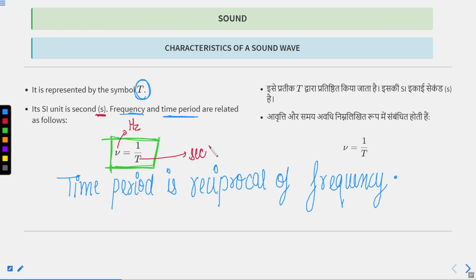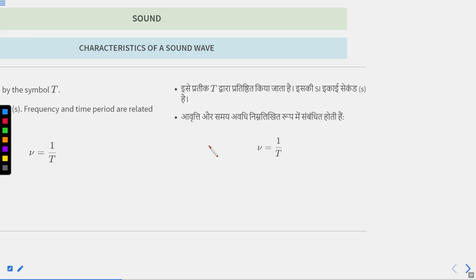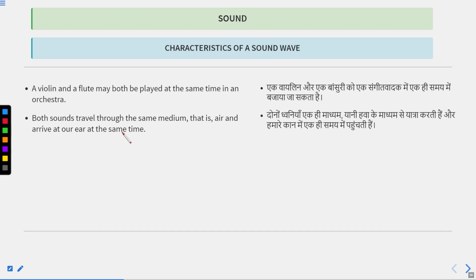Okay, let's move forward. So this is one example: a violin and a flute may both play together at the same time in an orchestra, but the sound travels through the same medium, that is air, and arrives at the same time. Let's imagine that you are sitting in an orchestra and lots of musical instruments are being played.